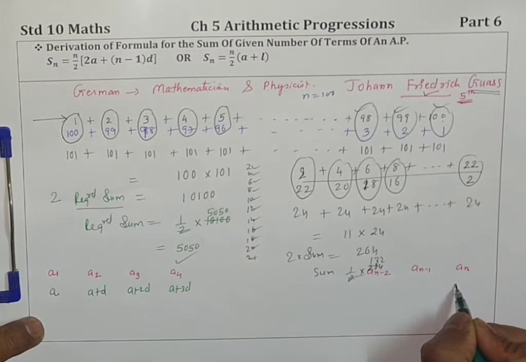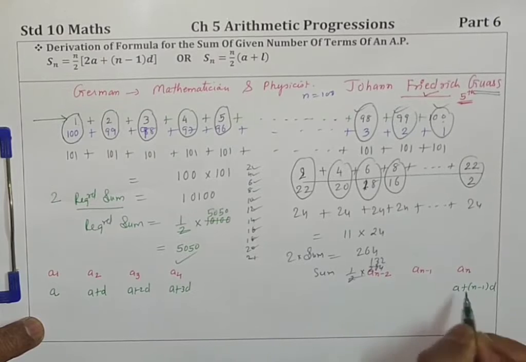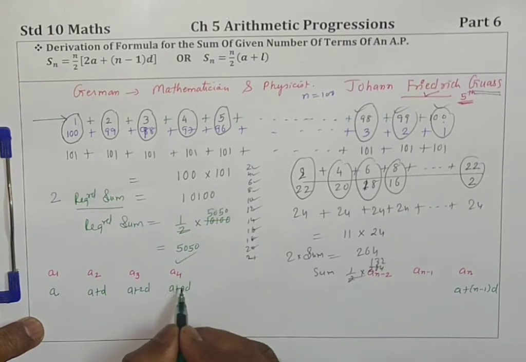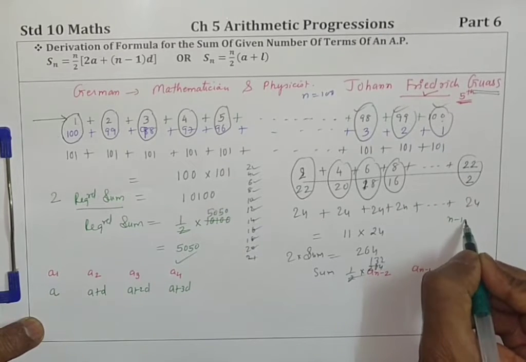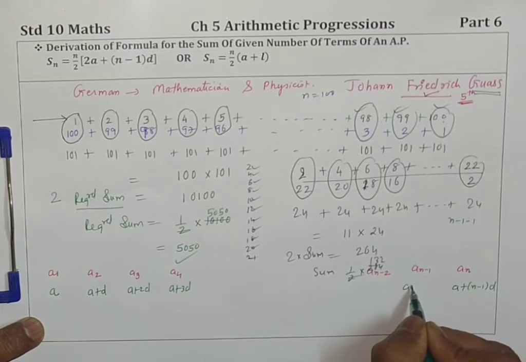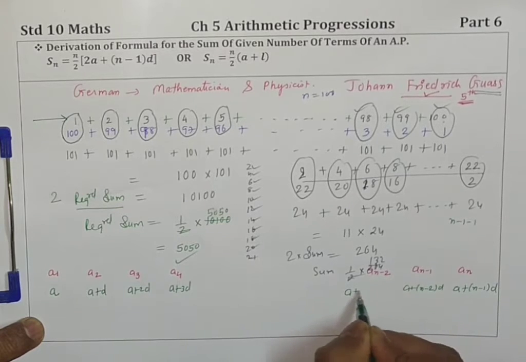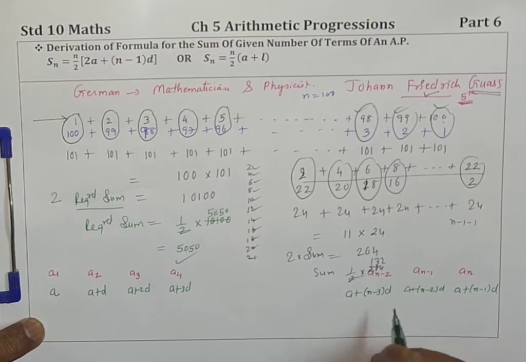And this is, you know how we write, A plus n minus 1 D. Here if it is n, then n minus 1. Correct? Here if it is 4, then 4 minus 1. Here it is n minus 1, so n minus 1 minus 1. So this is A plus n minus 2 D. This will be A plus n minus 3 times D.